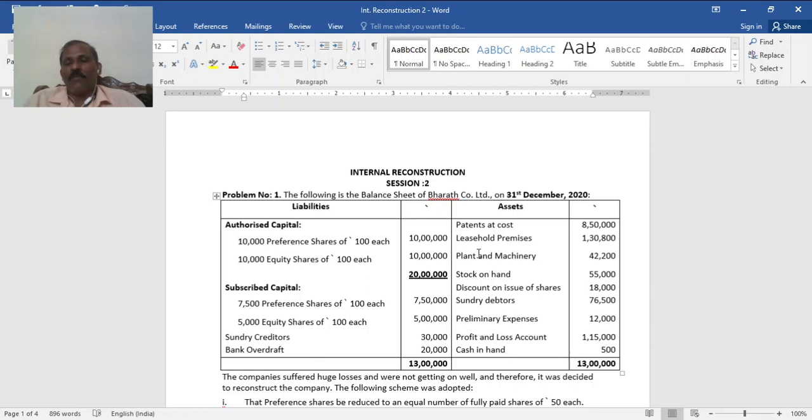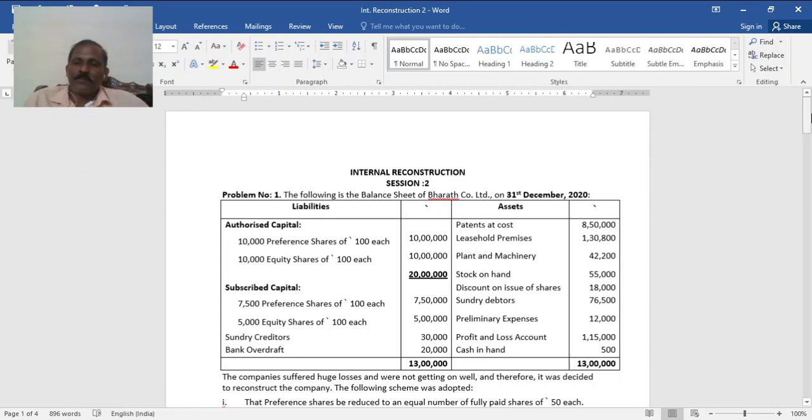Patents cost 8 lakh 50,000, leasehold premises 1 lakh 30,800, plant and machinery 42,400, stock on hand 55,000, discount on issue of shares 18,000, sundry debtors 76,500, preliminary expenses 12,000, profit and loss account 1 lakh 15,000, cash in hand 5,000.